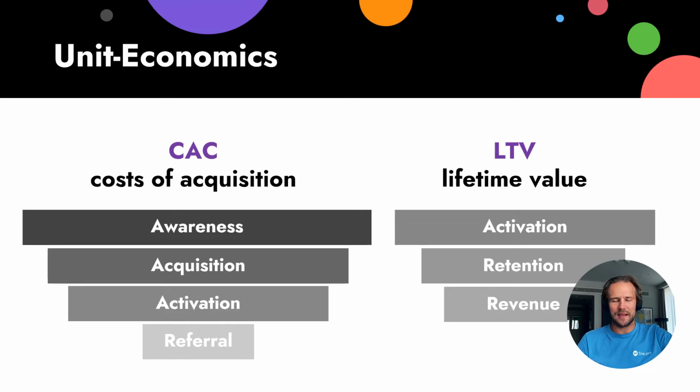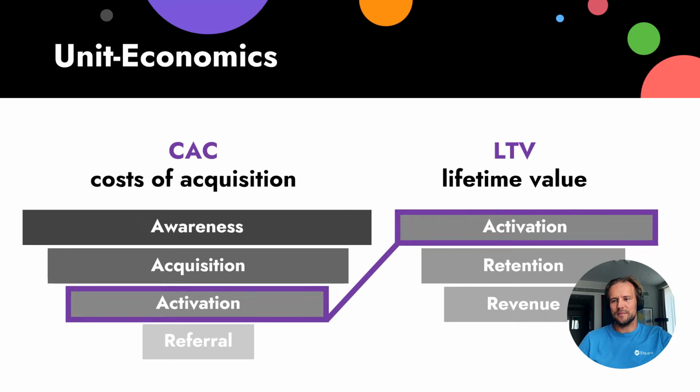And what is, say, LTV? LTV is how much you get from the customer. For example, your customer pays you $50 and stays with you, let's say, 10 months. So it means your LTV is 500. So what is common between CAC and LTV?